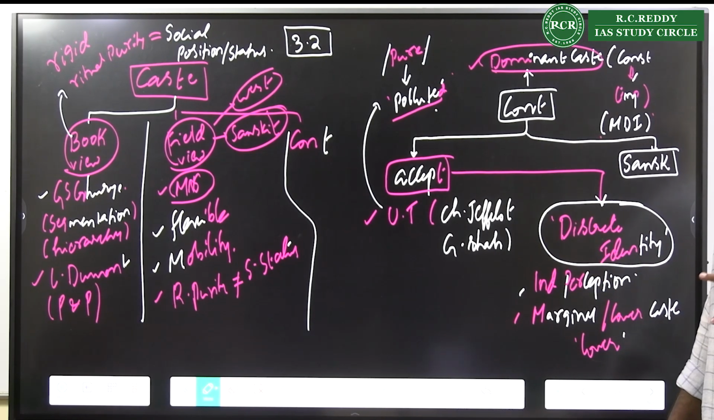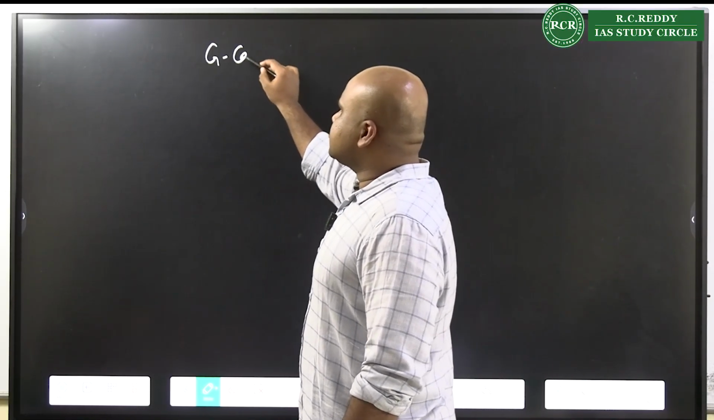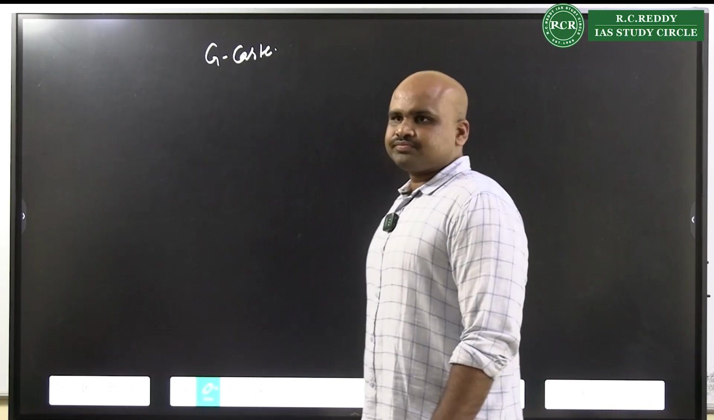Dominant caste changing, Sanskritization changing, untouchability emerging, and discrete identities emerging. And apart from that, you also see demand for reservation and Dalit consciousness. Six different dimensions, sufficient. But one small thing that you also have to understand at this point of time is that there is an intersectionality existing between gender and caste.